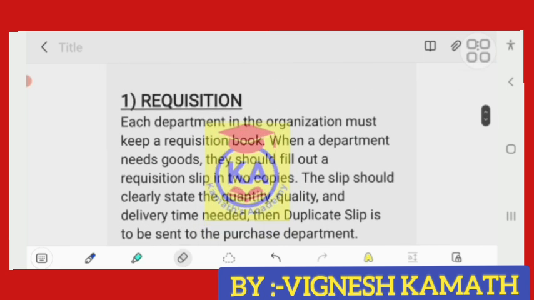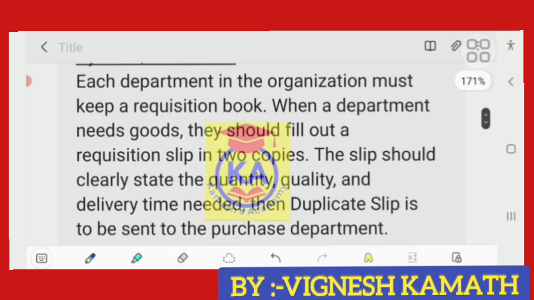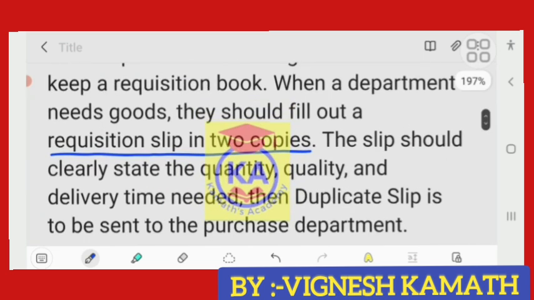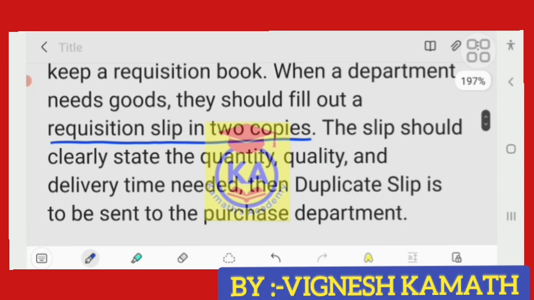Each department in the organization must keep a requisition book. When a department needs goods, they should fill out a requisition slip in 2 copies. Note this: requisition slip in 2 copies. Why 2 copies? We'll look into that later. The slip should clearly state the quantity, quality and delivery time needed. As you know, it is a request, so this requisition slip should consist of the name of the product or materials, the quality, quantity and delivery time.